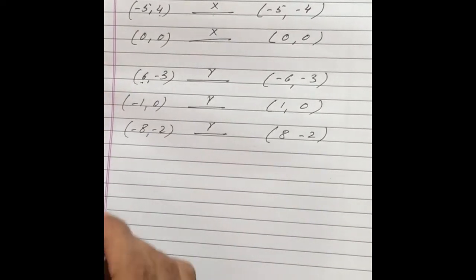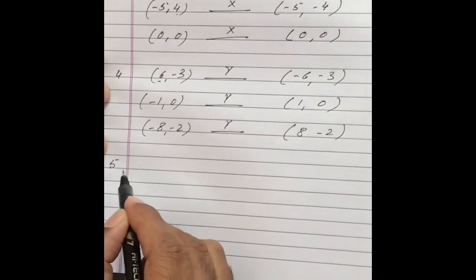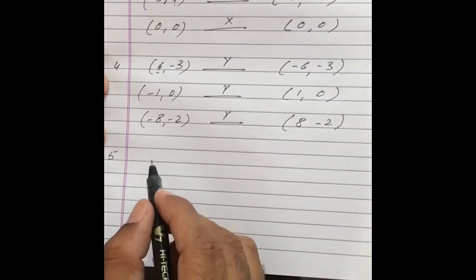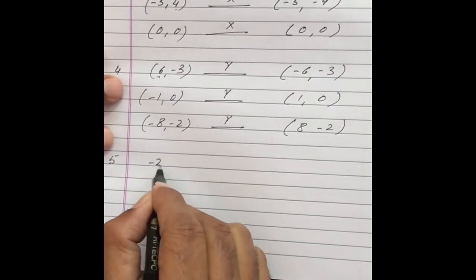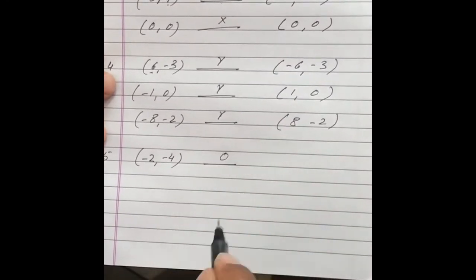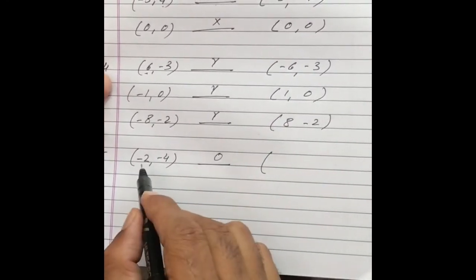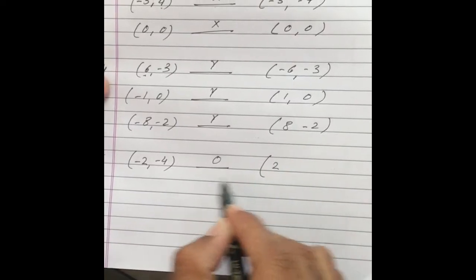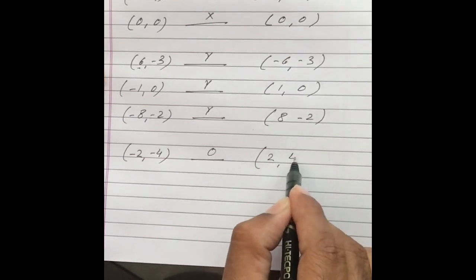Then question number 5, reflection in the origin: (-2, -4). When the reflection is in the origin, both signs change. Minus 2 will become 2, minus 4 will become 4.